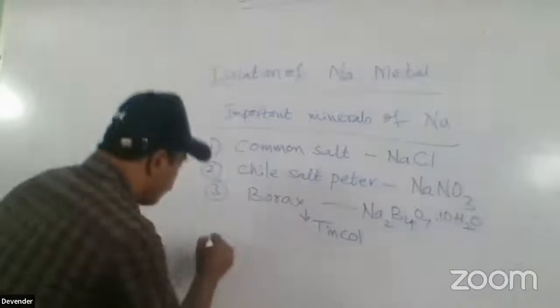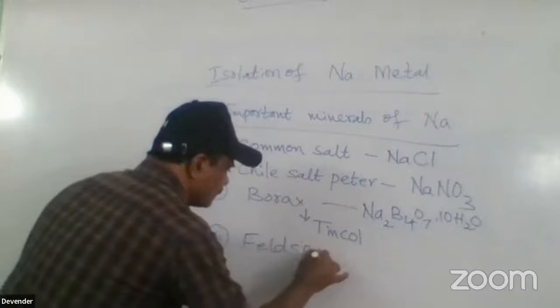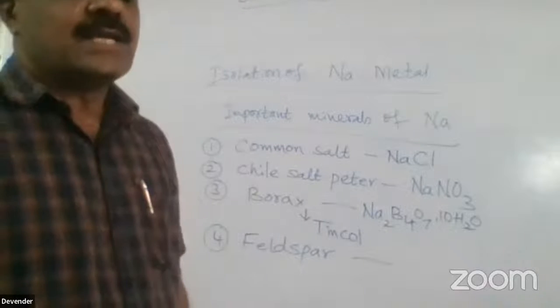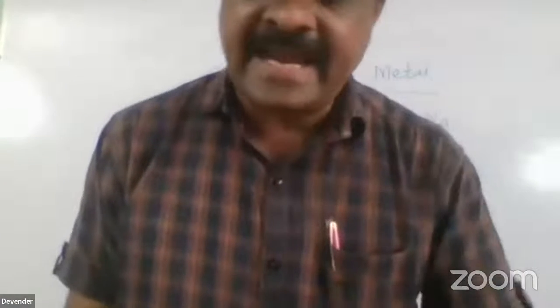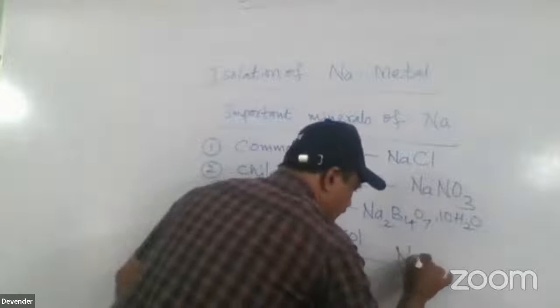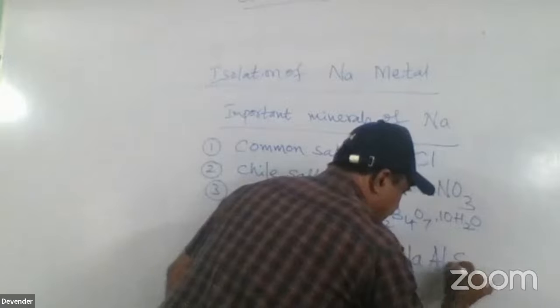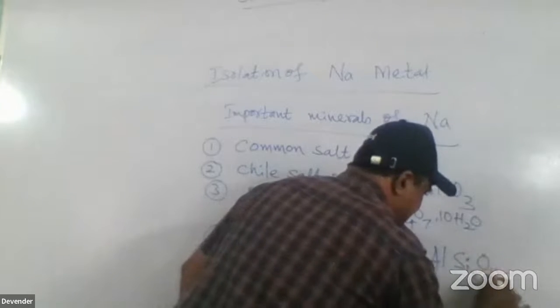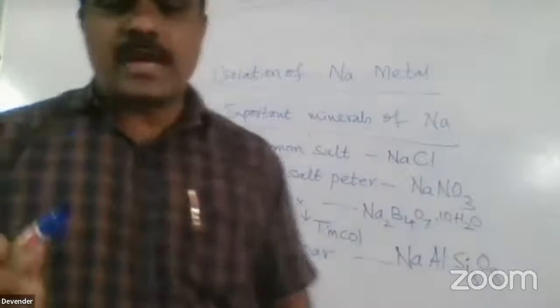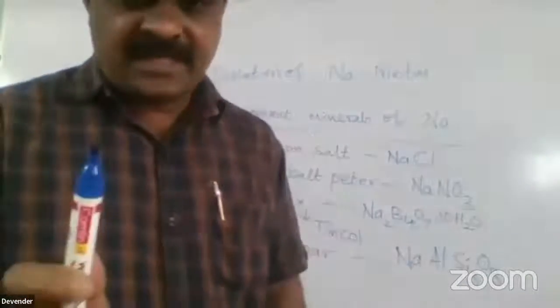The fourth one is feldspar. The formula is sodium aluminium silicate, NaAlSi3O8. Here, friends, you have to remember the formulas. Formulas are very, very important from the examination point of view.